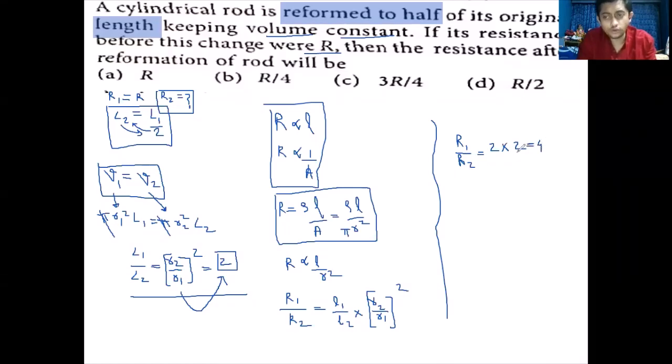Now let's take this 4 to the left and R2 to the right. So we get R1 divided by 4 is equal to R2. The correct answer is option B, R by 4. The new resistance will become R by 4.